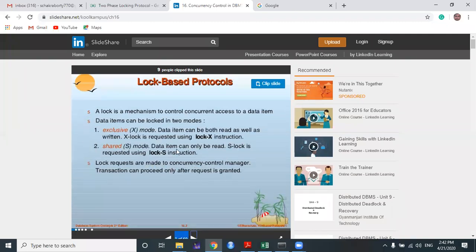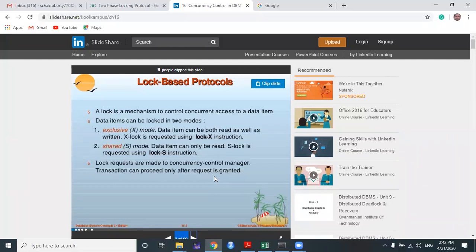So what is a log-based protocol? Very simple. What is our objective? Our objective is that when two or more transactions are concurrently executing and they are trying to access a particular data item, there should not be any conflict or inconsistency. That means when one transaction tries to read a data item, at the same time the other transaction tries to update the data item.